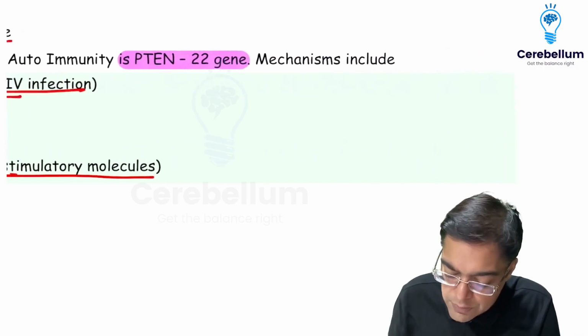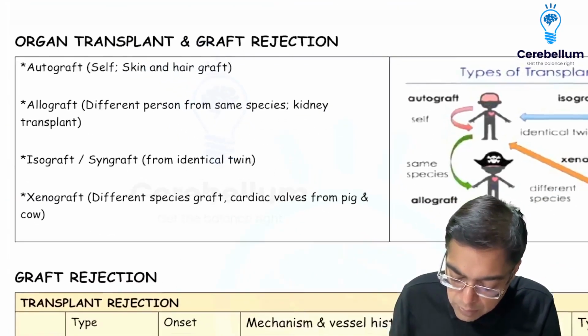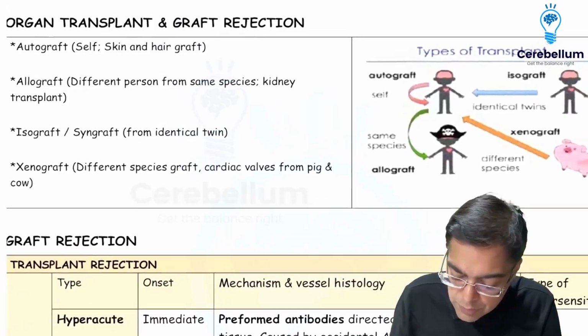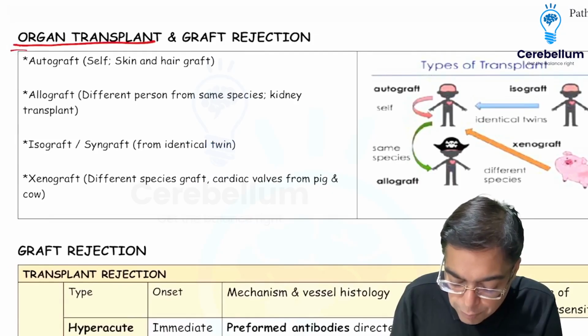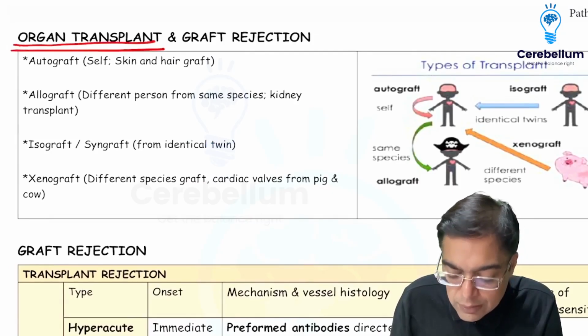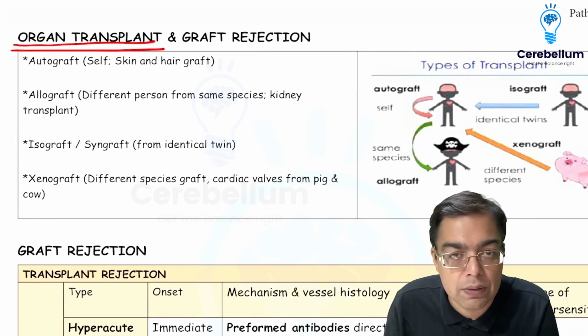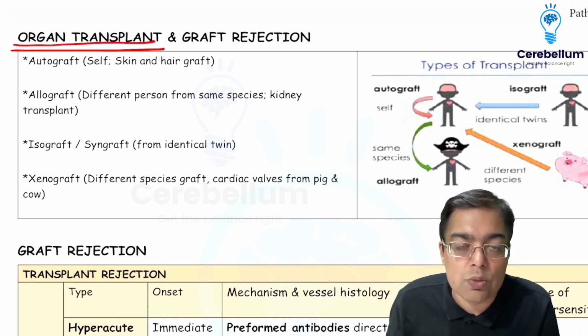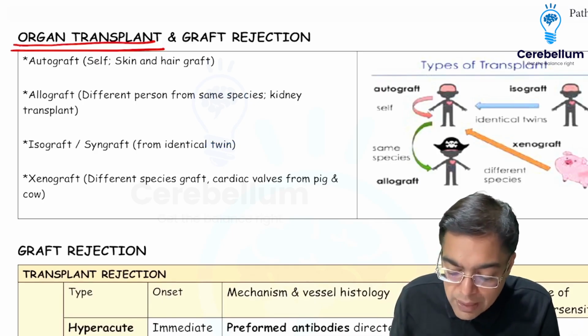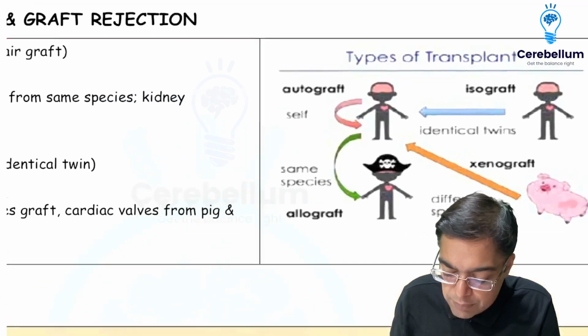Once we have understood this, we need to have an idea about the concept of organ transplantation. Whenever there is going to be a dysfunction of an organ to an extent that it is going to be functioning minimally, it can be replaced, and that is given the name of organ transplantation. Because you are going to be putting in an external organ, a lot of times there is going to be activation of the immune system of the recipient.